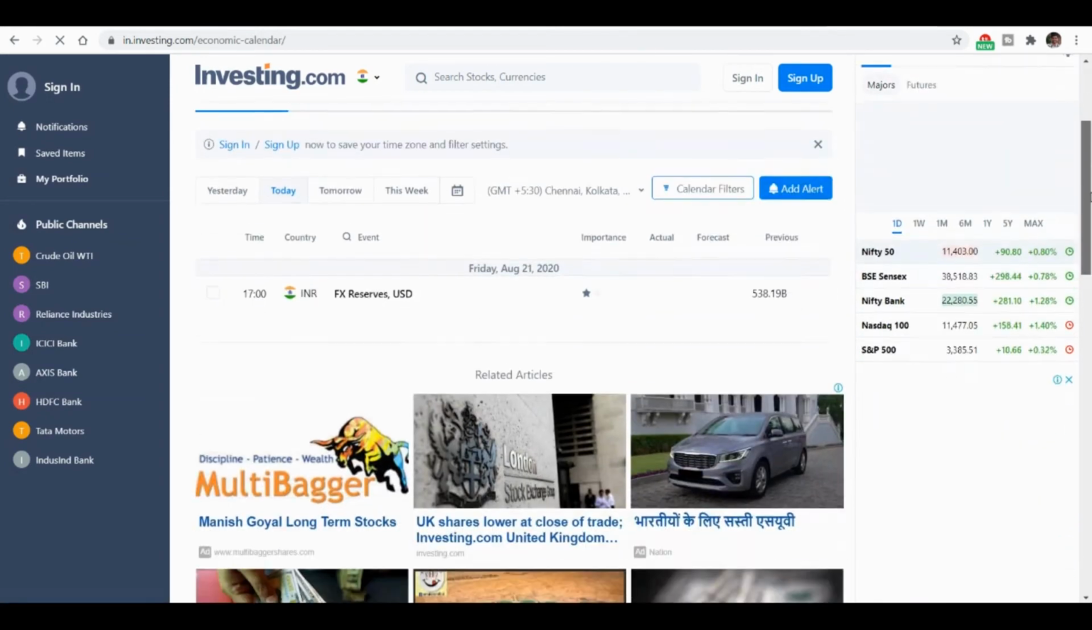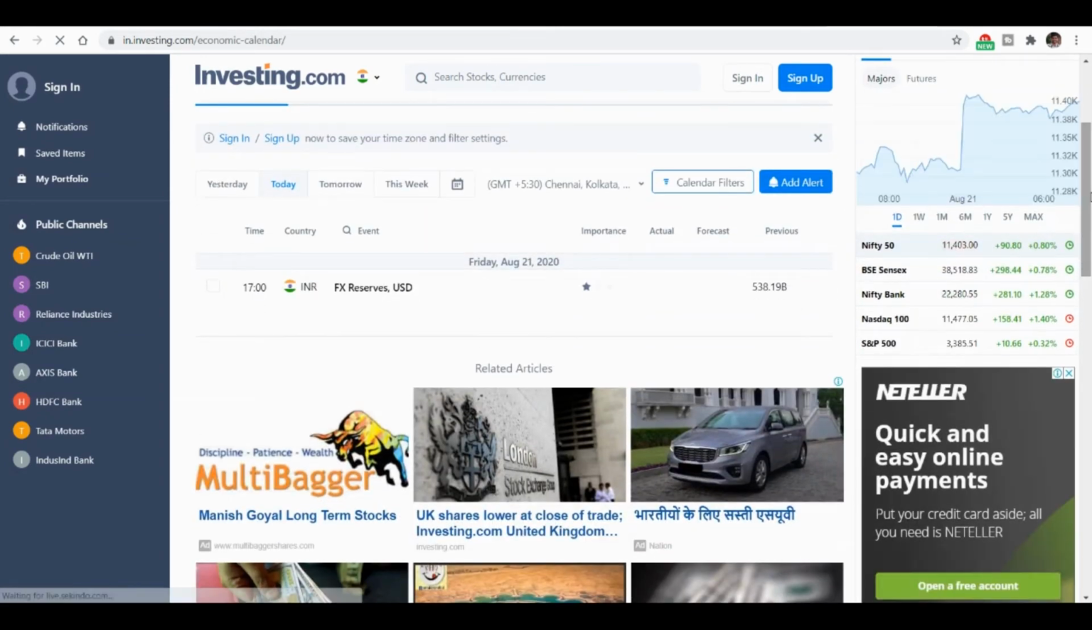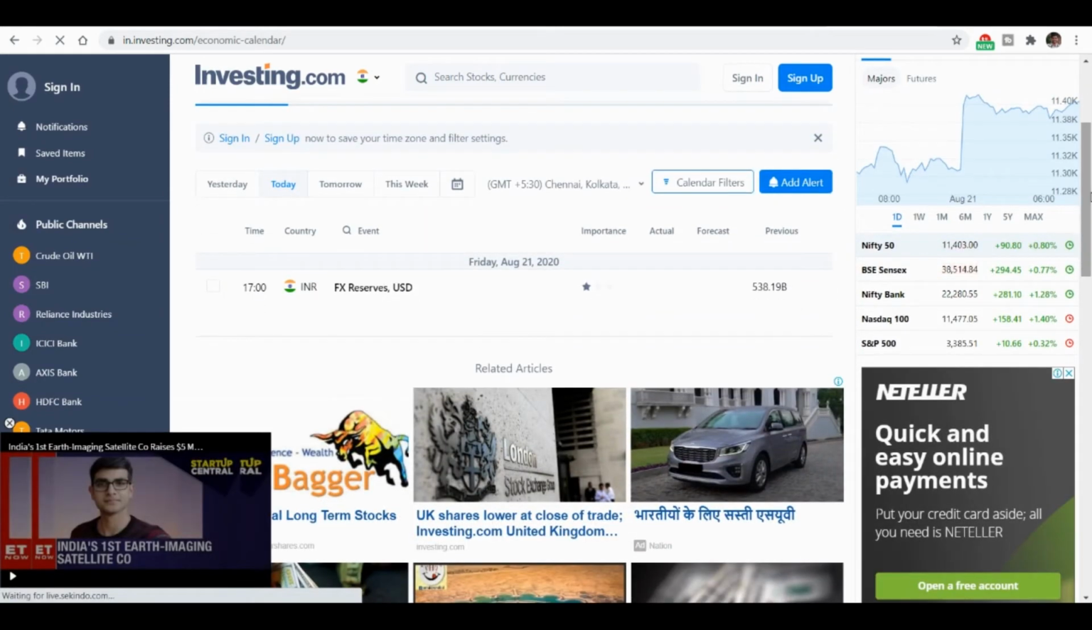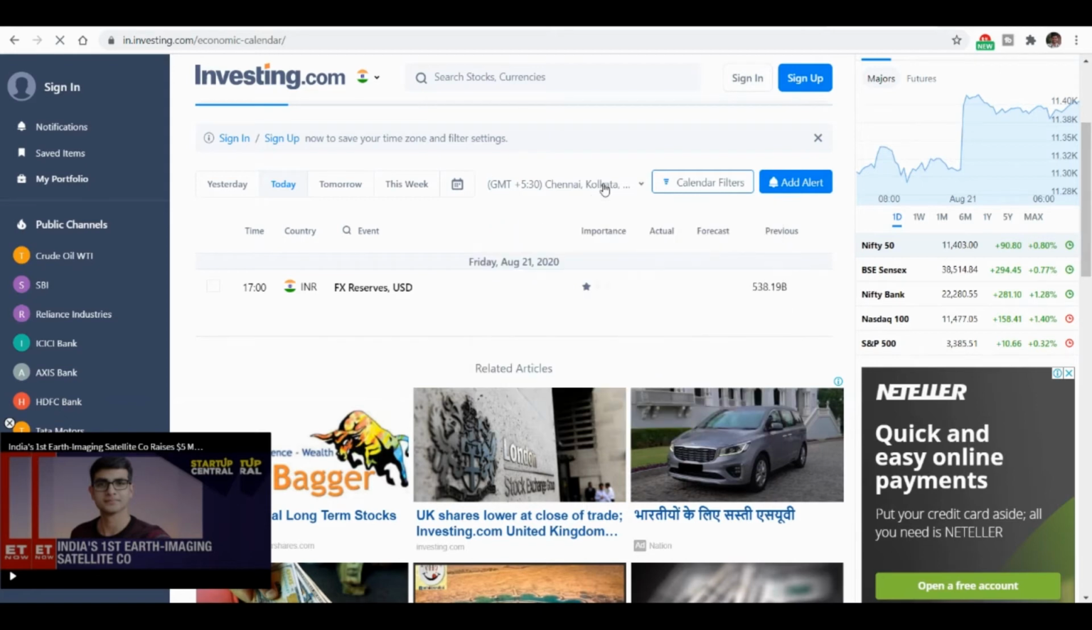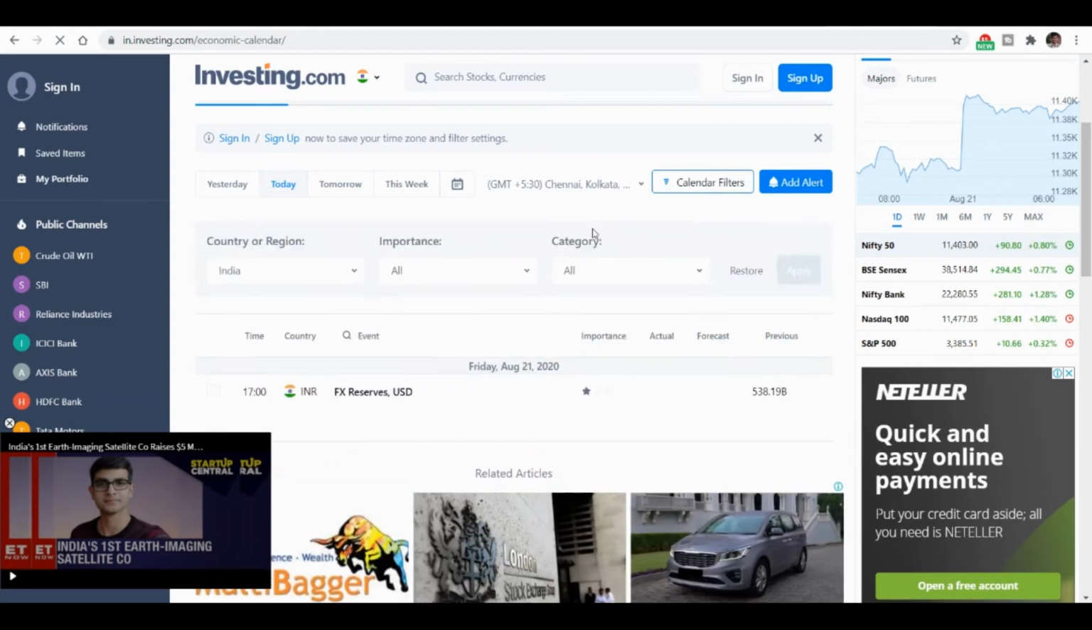Here you can sort the events based on your favorite country, throughout the world or India, whichever you want, and you can also choose the time zone you are in. I'm choosing Chennai, Kolkata, Mumbai, 5:30 GMT. Here you click on the calendar filter. You can choose the country or worldwide. There will be some worldwide events which will impact our India. So I will just go with India now, and I'll go to importance.